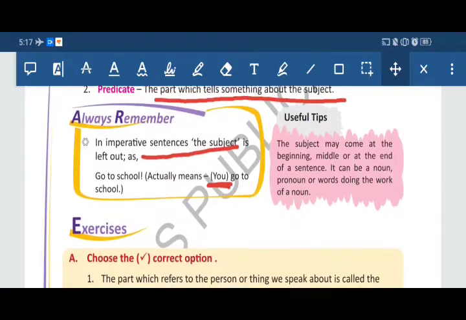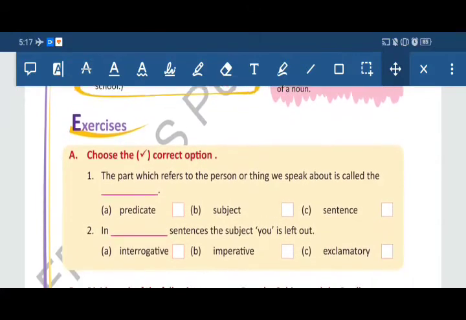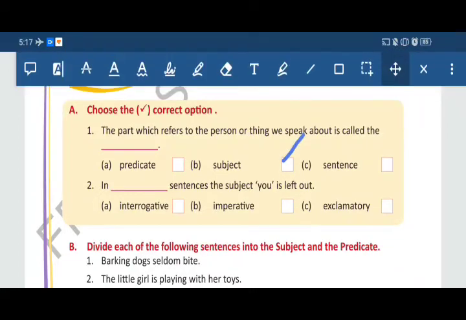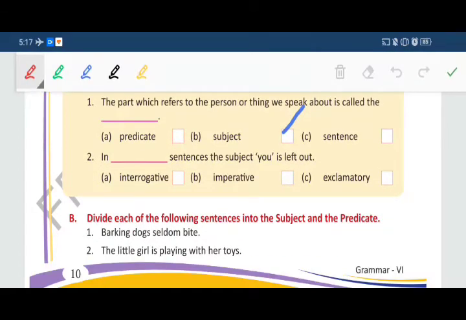Now come to Exercise A. Choose the correct option. First one: the part which refers to a person or thing we are speaking about is called the subject. Second: in dash sentence, the subject you is left out. Options are interrogative, imperative and exclamatory. So the correct option is imperative sentence.